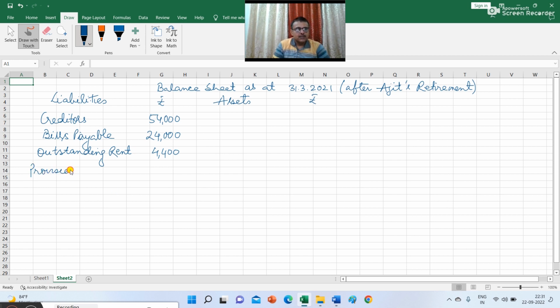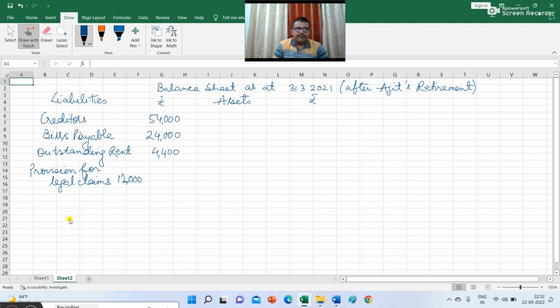Then provision for legal claims. What is the balance given in the balance sheet? This is 12,000. There is an adjustment given regarding provision for legal claims. It is given in adjustment point number 2 that provision for legal claims to be increased to rupees 14,400.